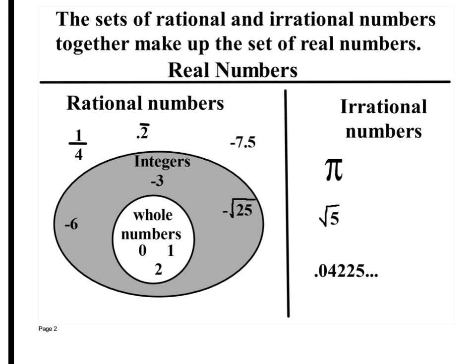If they said identify 1, it'd be a whole number, an integer, and a rational. If they said identify -6, it's an integer and it's a rational. Does everybody see a pattern here? Yes. Right? The bubble it belongs to and out. -6 belongs to the integer bubble. It also belongs to rational numbers. If they said 1/4, it's just rational. Alright? Any questions so far?